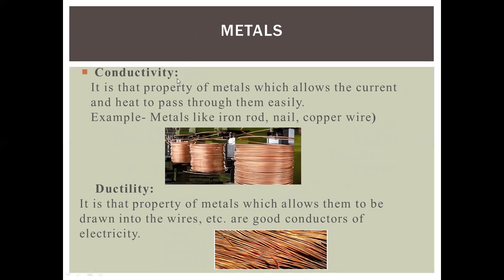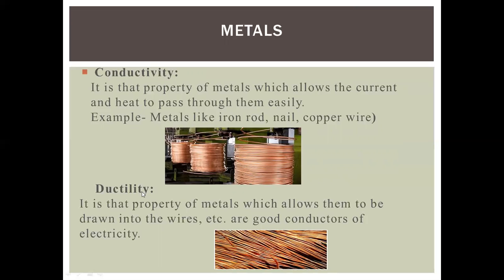Next, metals are conductive. Conductivity is the property of metals which allows current and heat to pass through them. So metals are good conductors of heat and electricity. That is a copper wire. That wire can be used for different purposes: heavy wiring, household wiring, factory wiring. Due to being good conductors of heat and electricity, metals are used for different purposes.